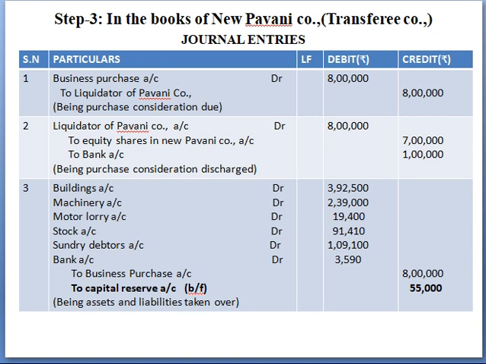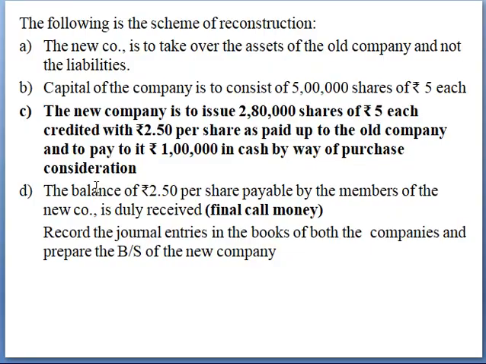And your third entry is for the taking over of assets and liabilities. See here, only the assets are taken over, but what is in our actual format entry? Your entry would be assets account debit, to liabilities account, to business purchase account. Right. Now enter all the assets which are given in your balance sheet. Now what are all the assets given in your balance sheet?